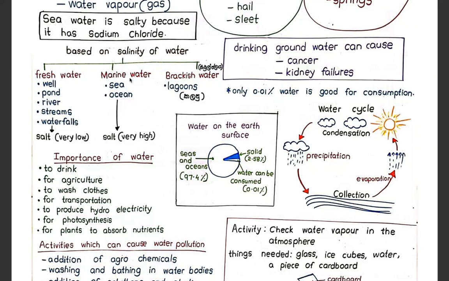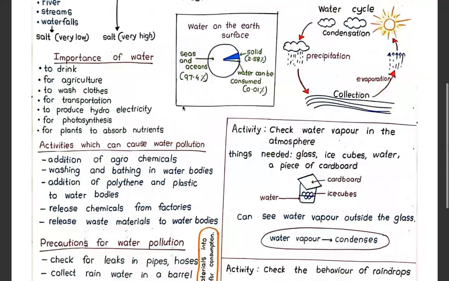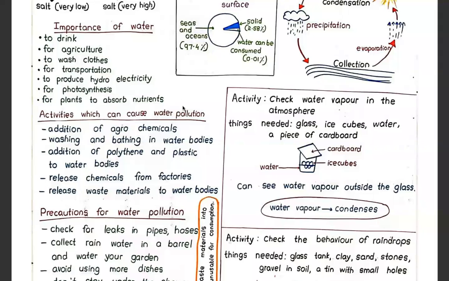Marine water. You can see marine water in the sea and in the ocean. What can you say regarding the amount of salt? It's very high. And let's take brackish water. Brackish water means Kul Jalaya. Where can you see brackish water? In lagoons. We can see brackish water in lagoons. Kul Jalaya.